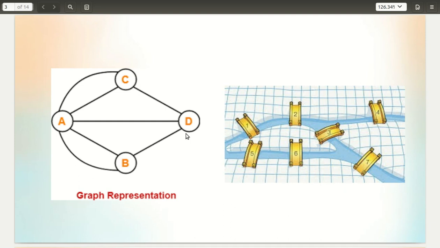Euler proved that it was not possible to find a solution for this problem, as such a solution does not exist. There is no solution for the Königsberg problem. But further, he proved mathematically for what kind of graph it is possible to find the solution. So that's the first application of graph theory.